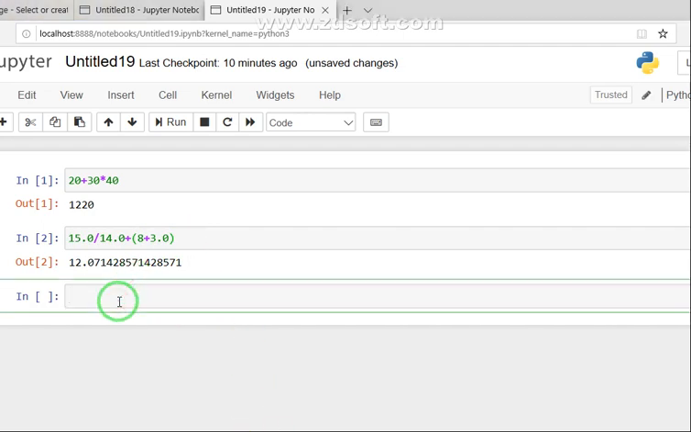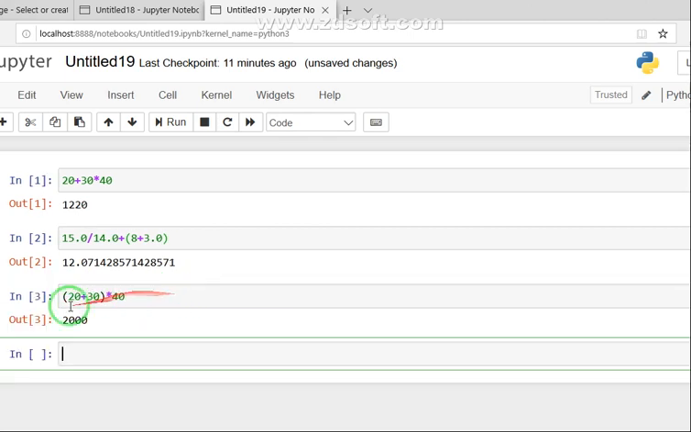Take another expression, 20 plus 30 into, let's say, 40. So how do we get the result? First these two will be added, then they will be multiplied by 40. So you see here 2000. First its sum is 50, multiplied by 40, you will get 2000. So we have to focus on the precedence of the operators also.